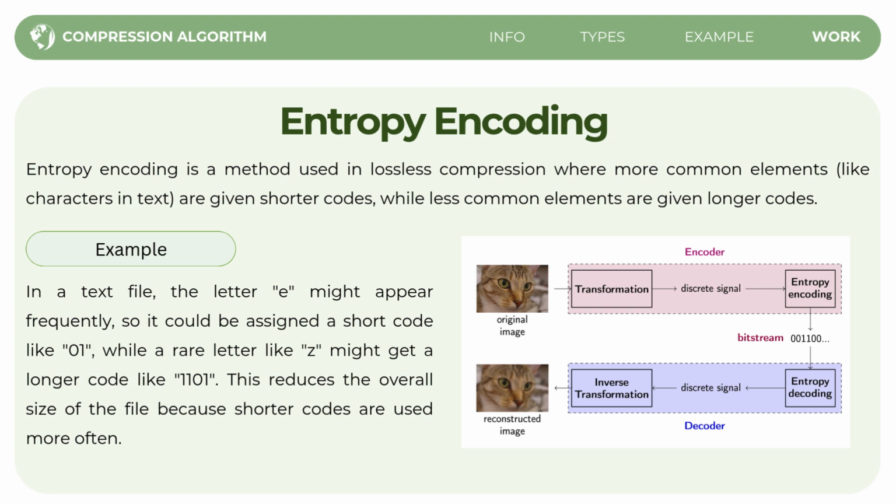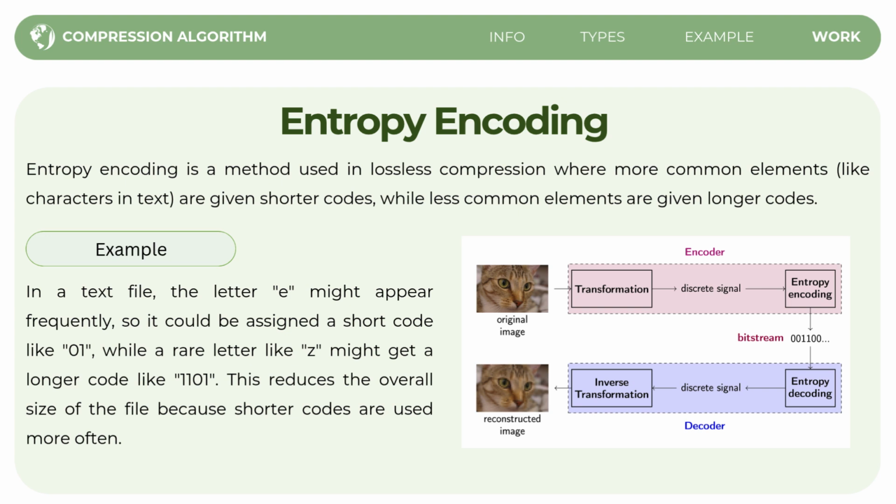So, what is entropy encoding? Entropy encoding is a technique used in lossless compression. Again, when we say lossless, it means that when the file is compressed and then opened again, the original data is still exactly the same. Nothing is removed or lost.